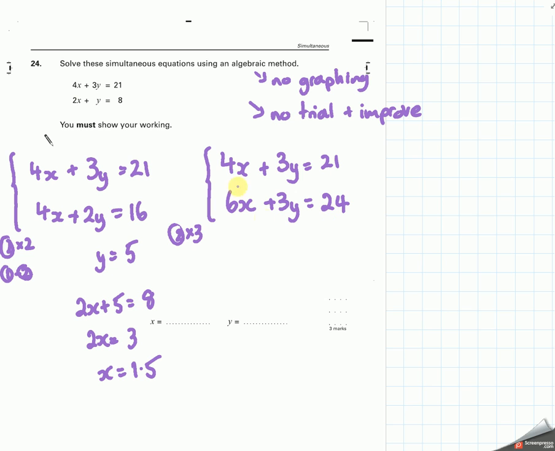Now do the subtraction for this one, and this time I'm going to do equation 2 subtract equation 1. By taking this one away from there, I get 2x. This 3y from this 3y is nothing, and 24 minus 21 is 3. So x equals 1.5. Put it into one of these two equations, so the second one again, which gives me 3 plus y equals 8, so y equals 5.